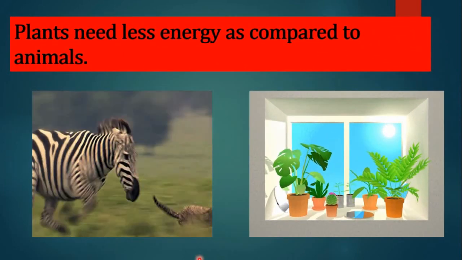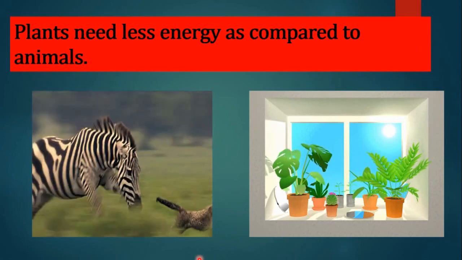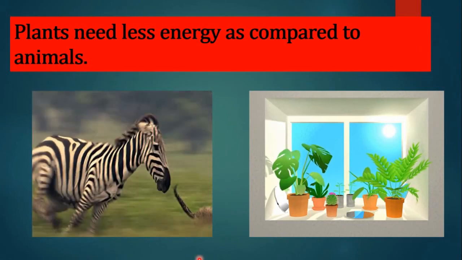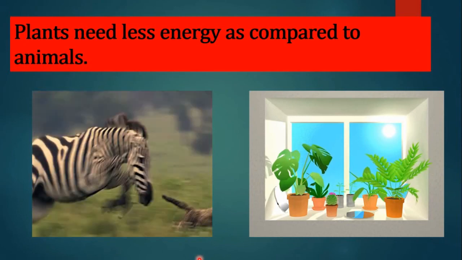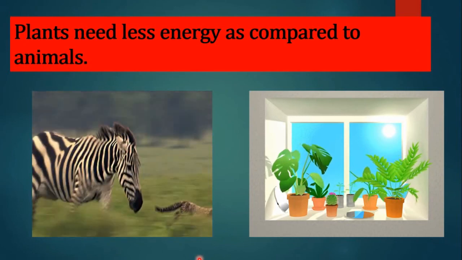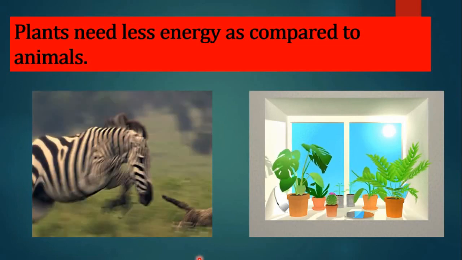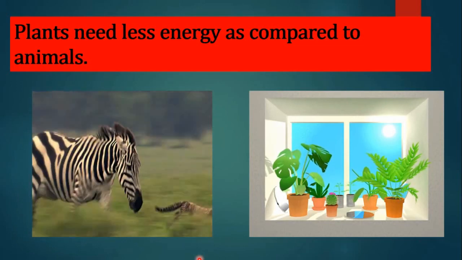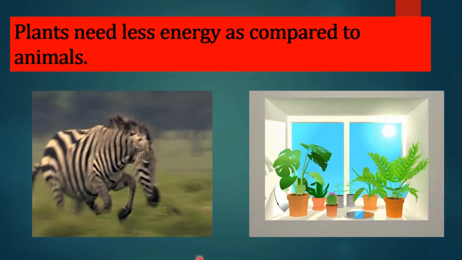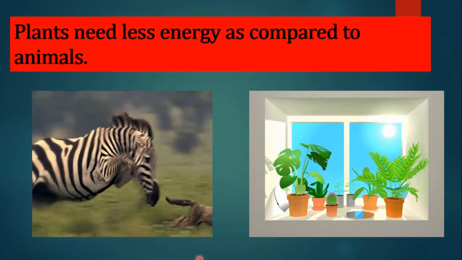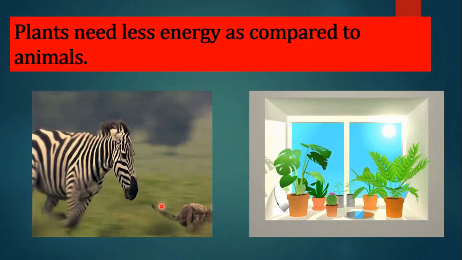Students, most animals move from place to place, but plants do not. There are many dead cells in the plant body. Plants need less energy as compared to animals.